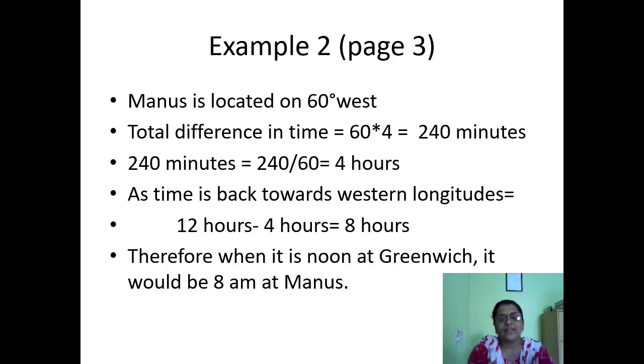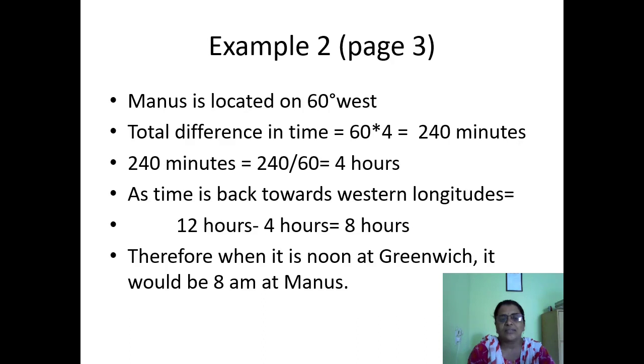I told you that western meridians are behind GMT. So here, on GMT 0 degree longitude the time is 12 noon, so we have to go back. Multiply 60 degrees by 4 minutes and the answer is 240 minutes.